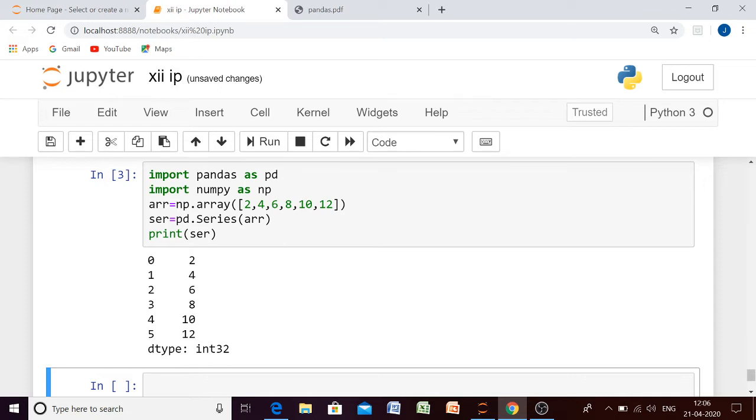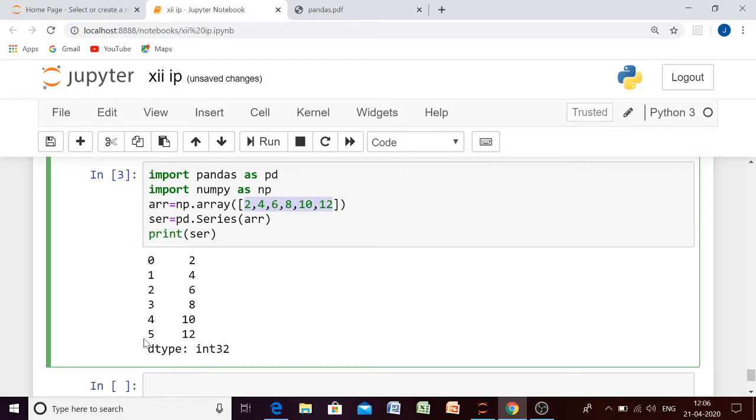So since we are having 6 elements, the last index value will be which one? 5, because it starts from 0. So if you use LOC or if you use ILOC, both will access these index values because we have not used the index attribute to give our index name. So let us check, if we are using ILOC and I am writing 1 2 4, can you tell me what the output will be? The output will start from index 1, it means this one.